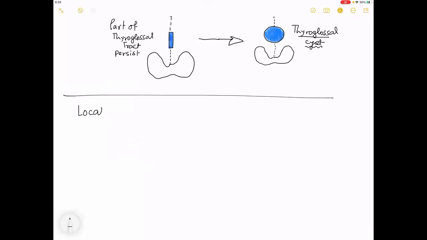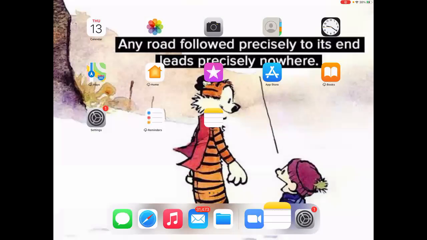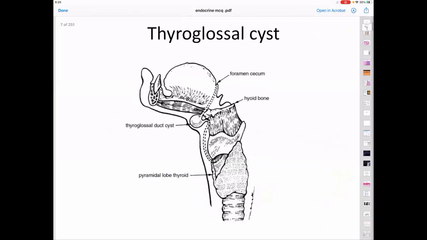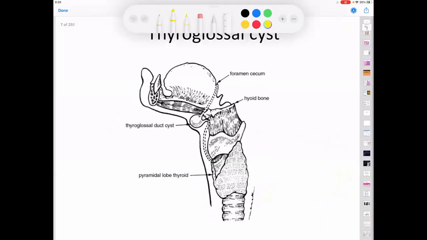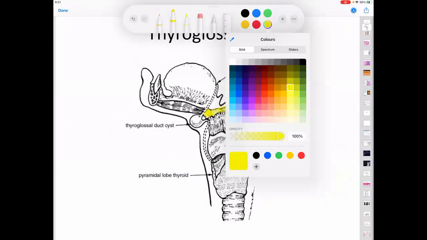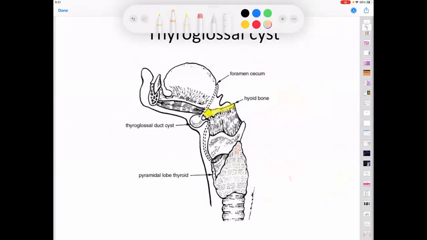Now, when I talk about the locations of the cyst, this is very common sense. I'll show you a picture. I think this is a good picture to understand what exactly can be the location. I will color a few parts so that you can understand. To start with, I will color this bone. What is this bone that I am coloring? Hyoid. Good one, sir. Then let me color this part. What is this gland that I am trying to color? Thyroid. Excellent going. So now tell me, the thyroid has a process.